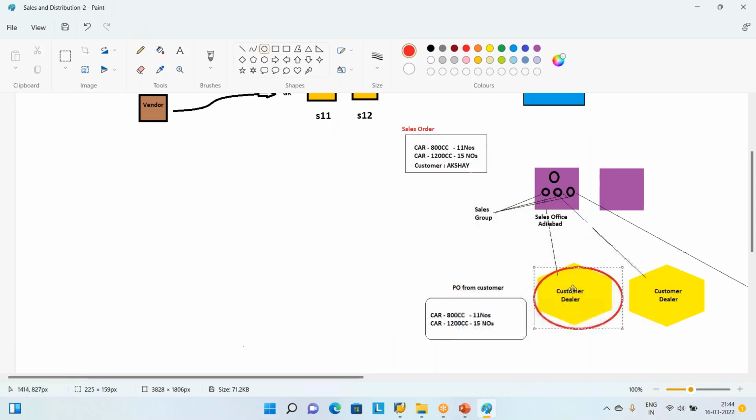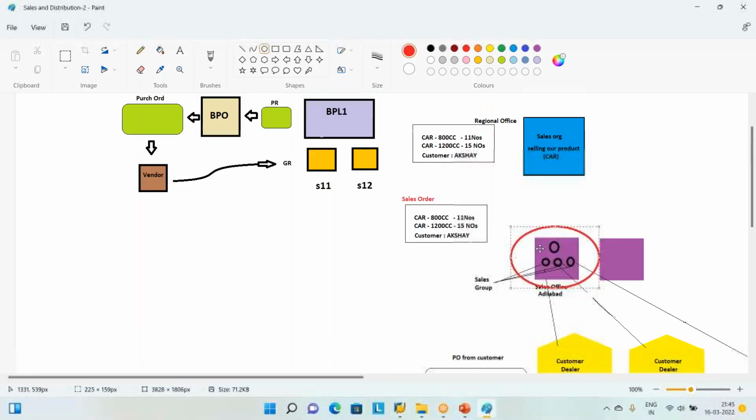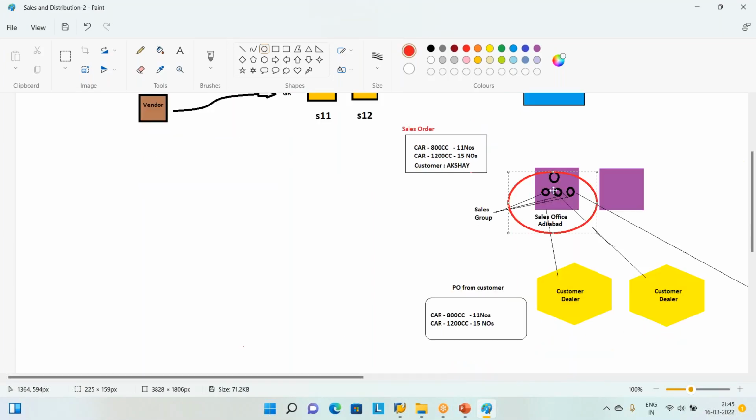First, the customer, the dealer, and our sales office people who report to the regional office at Hyderabad or somewhere. They cover a particular district or town, and they identify different dealers in their district. In this company's office, some sales people work. Their job is to identify potential customers who can invest in a showroom and who can buy our cars. And every 15 days, these people will come and get orders.